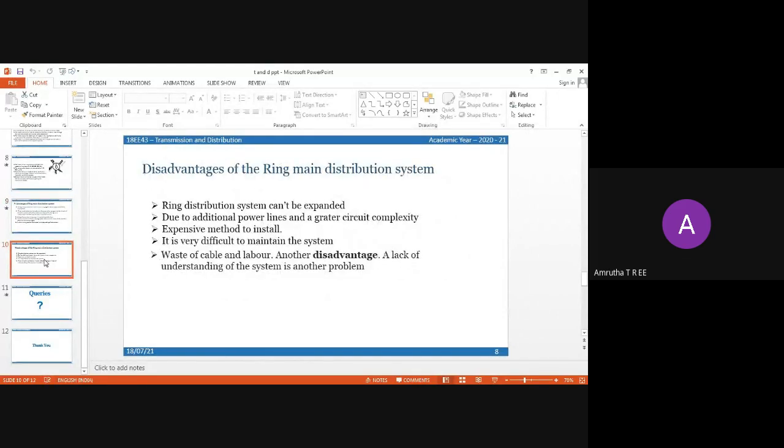Disadvantages of ring main distribution system. Ring distribution system cannot be expanded due to the additional power lines and greater circuit complexities. Expensive method to install. It is very difficult to maintain the system. Waste of cable and labor. Another main disadvantage is that a lack of understanding of the system is another problem.